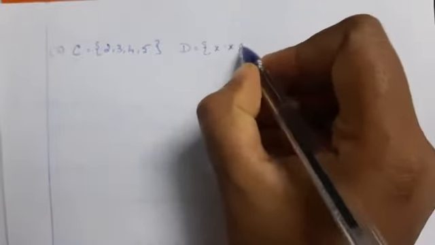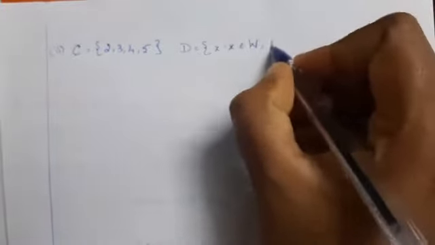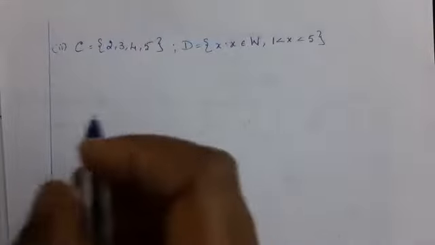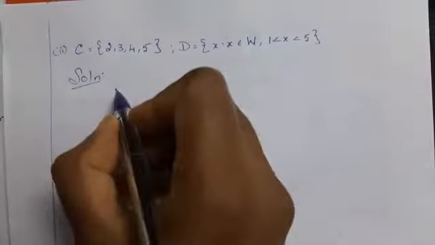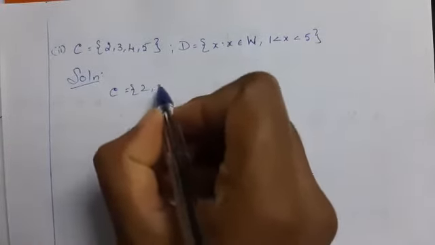Second, capital C is equal to 2, 3, 4, 5. Capital D is equal to x such that x belongs to capital W, 1 less than x less than 5. Solution. C is given directly.